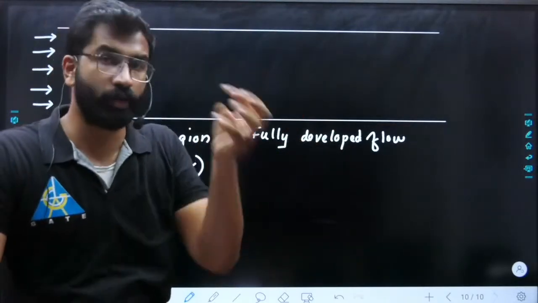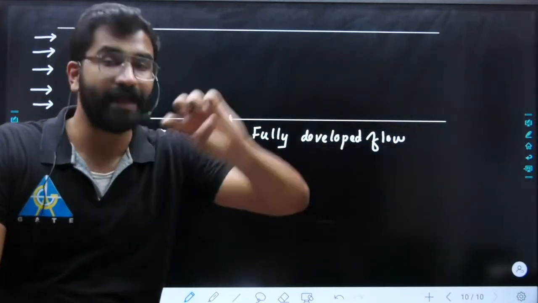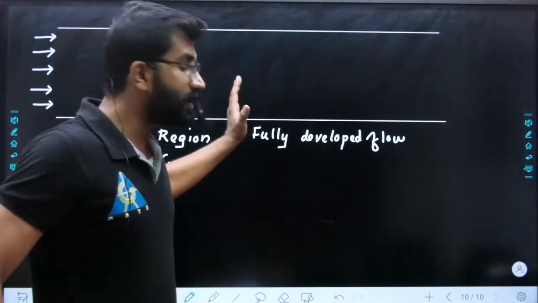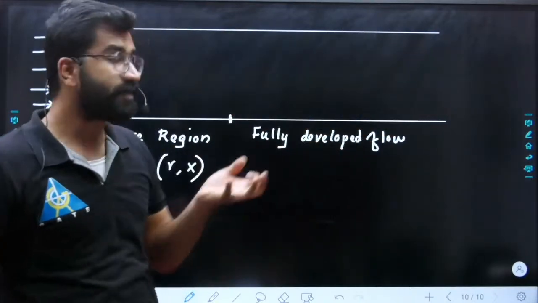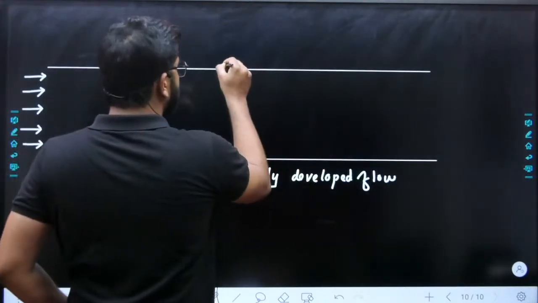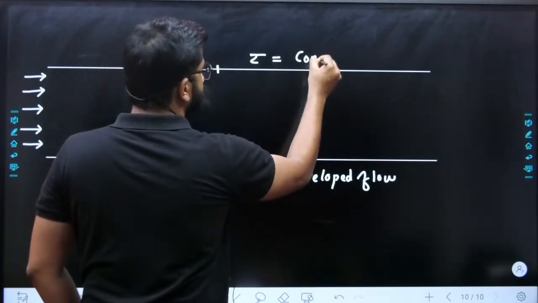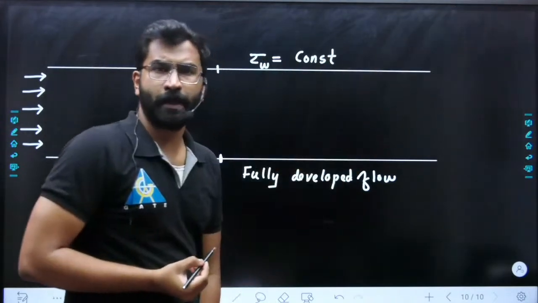Because our boundary layer is fully developed inside the pipe. From here the velocity profile will remain the same throughout. That's why in the fully developed region we say our shear stress, or wall shear stress, is constant throughout the fully developed flow.